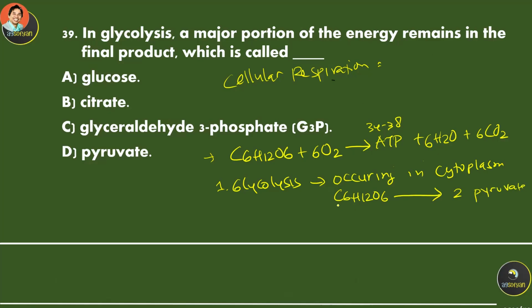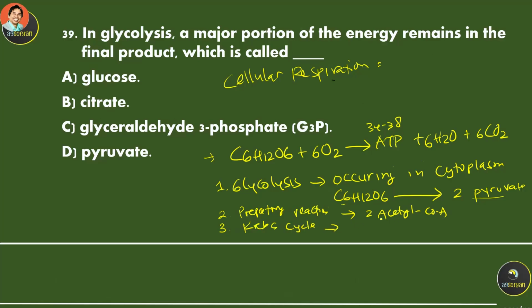Glucose has 6 carbons, and each pyruvate has 3 carbons. Then these pyruvates go to the next reaction, called the preparatory reaction, which converts the pyruvate into 2 acetyl coenzyme A.